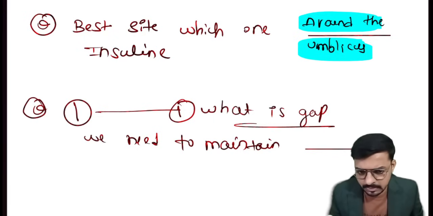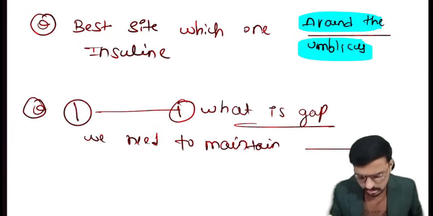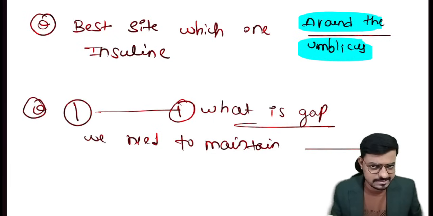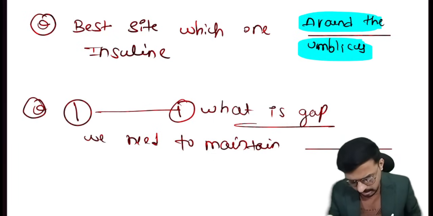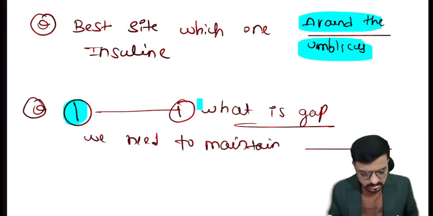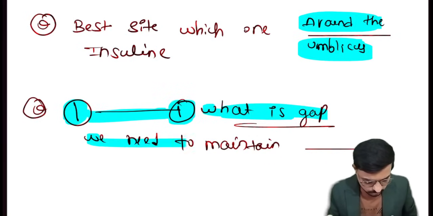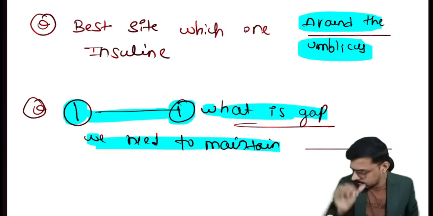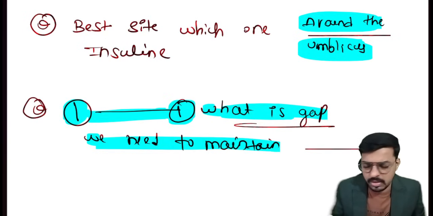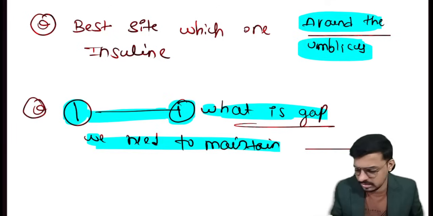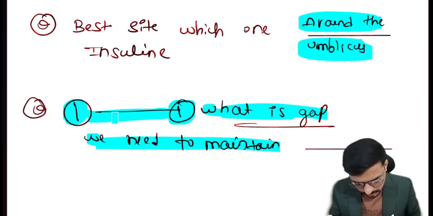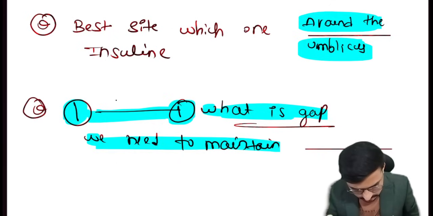This was yesterday's class assignment question. The last question I asked: what is the gap between one site and the next site of insulin administration? If I have given one insulin dose in a particular site and I am giving the next dose, what gap do we need to maintain between the two doses of insulin? The first dose I have given here, and the second dose I need to give 1 inch away from the last dose.